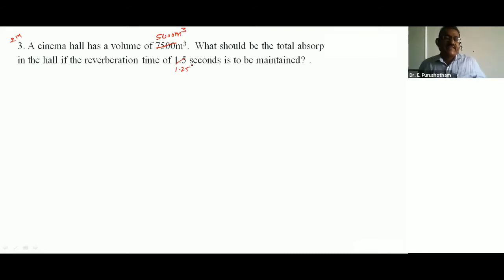So I am discussing a cinema hall has a volume of 5,000 meter cube. What should be the total absorption in the hall if the reverberation time of 1.25 seconds is to be maintained?